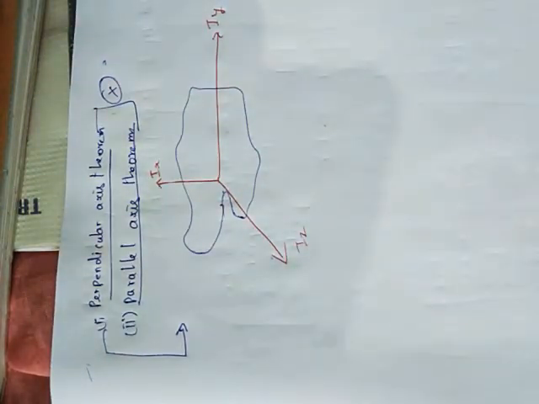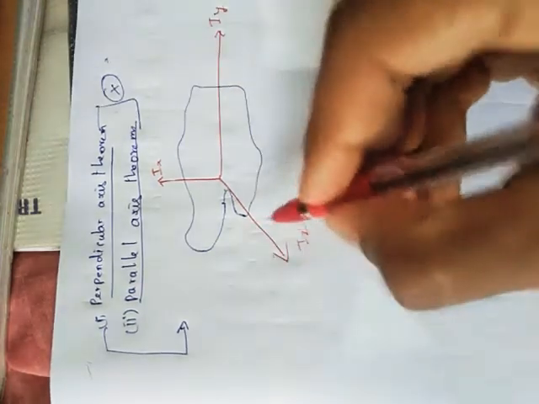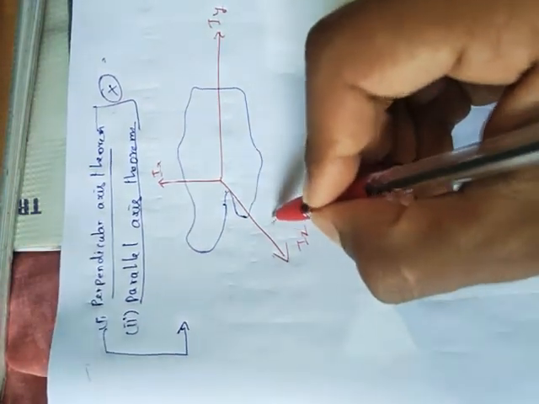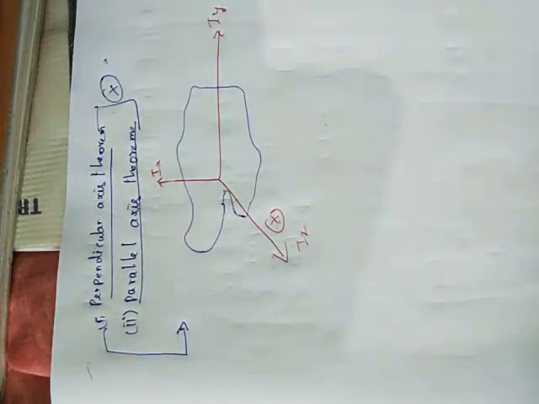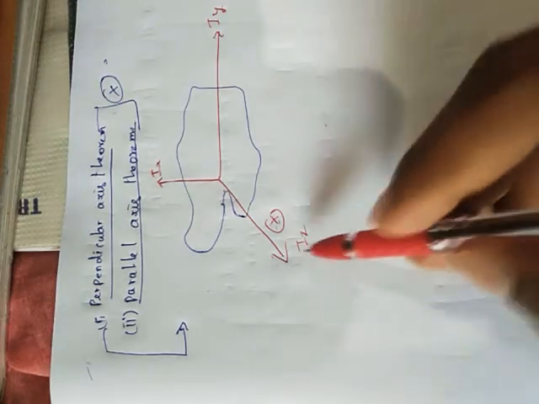Whatever formulas I have given previously, I have given for the Z axis. You just keep that in memory. The formulas I gave previously were for the rod, ring and disc. The rod is ml square by 12, the ring is mr square, and the disc is mr square by 2, all for the Z axis.